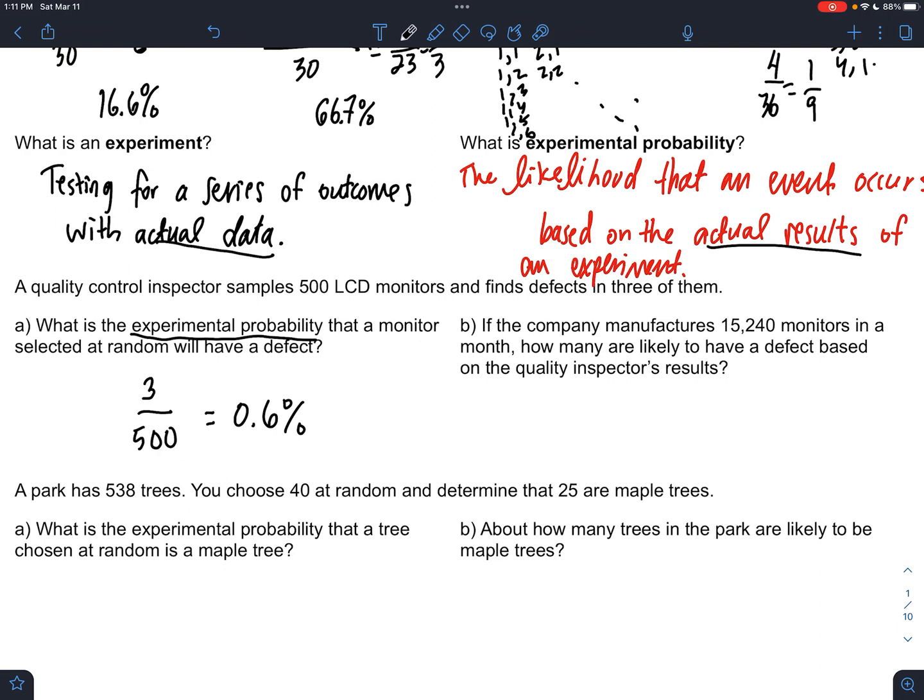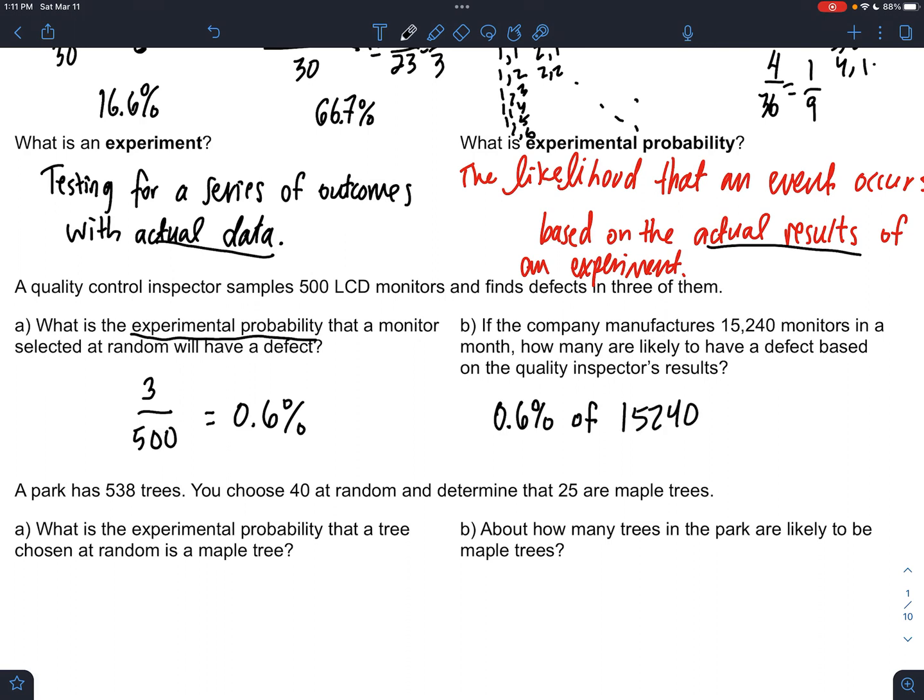Now, so this was a sample, but if the company manufactures 15,240 monitors in a month, how many are likely to have that defect based on these results? So this is huge in stats and probability, is to take a small sample, measure something, and then extend it to the whole population.